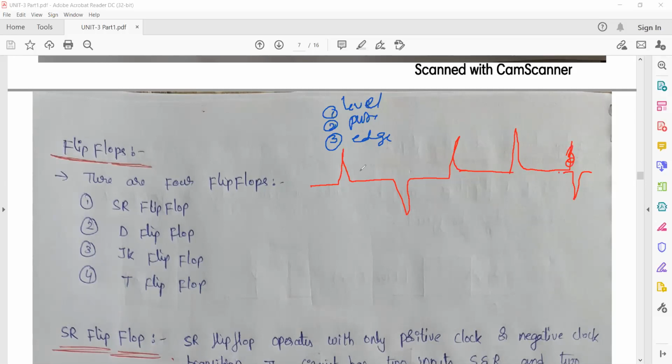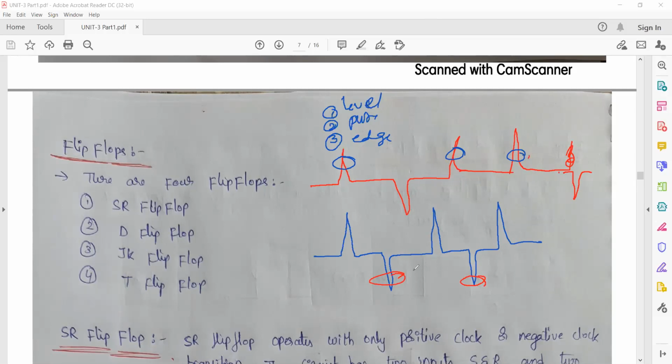Okay. So if you go for triggering at the positive side, this is positive. If you go for negative, these are the negatives. Okay.